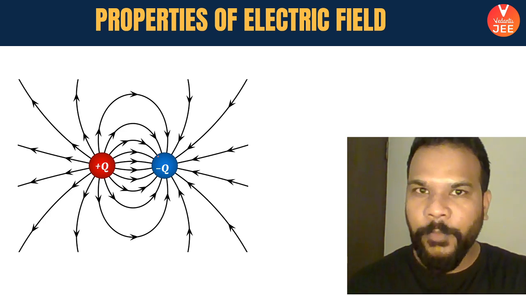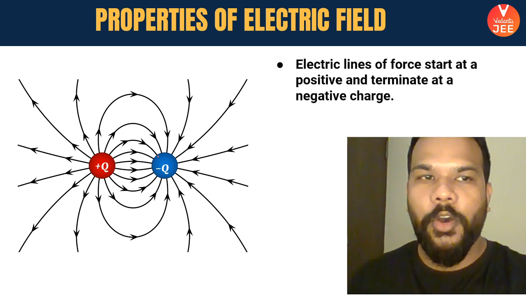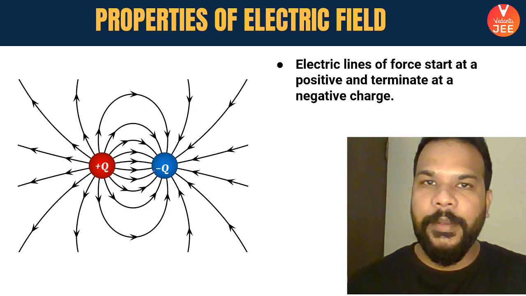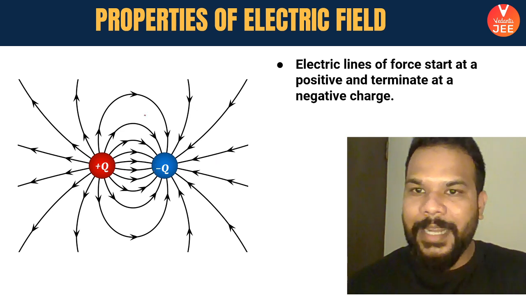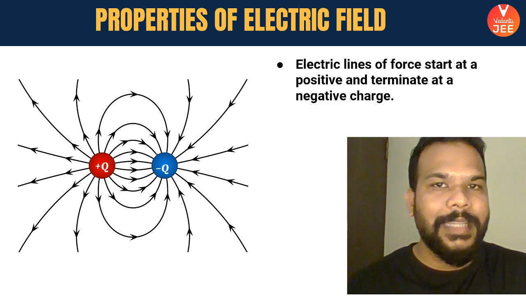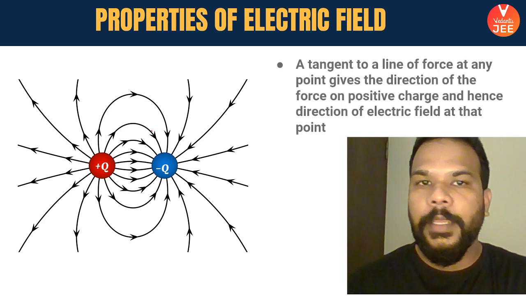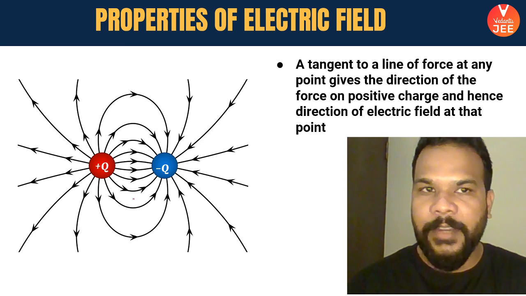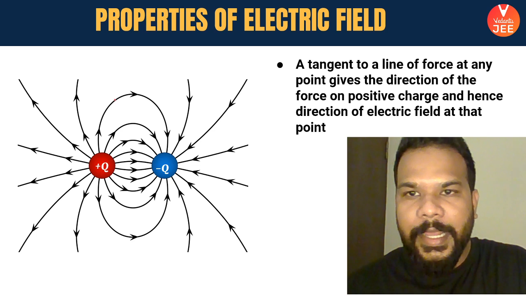Okay. So people, let's go through the different properties of the electrical field lines. Okay, first of all, the electrical field lines are the lines that you see here. Electric field lines of force or field will always start from a positive charge and will always terminate at a negative charge. Remember that. Okay. Secondly, if I draw a tangent on any of the lines of these electric fields, then the tangent drawn on any point will give me the direction of electric field.